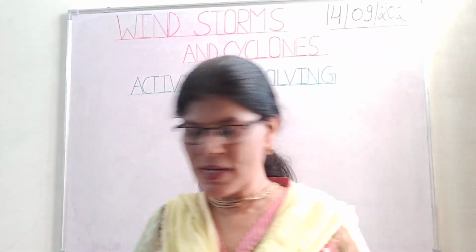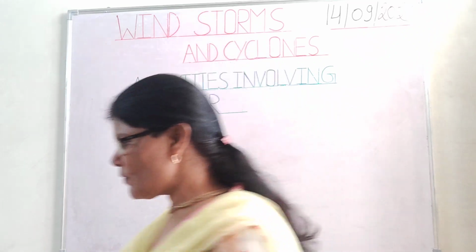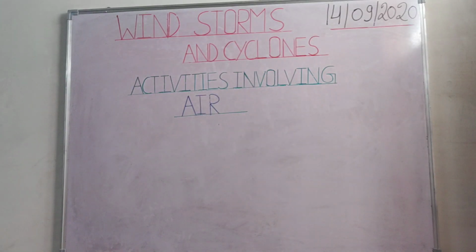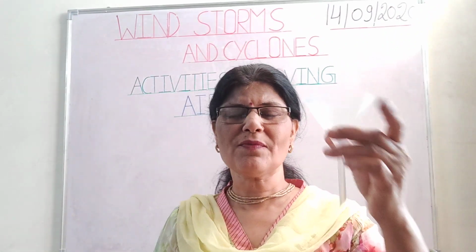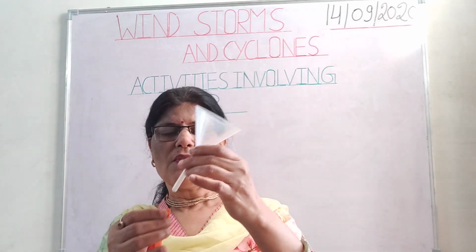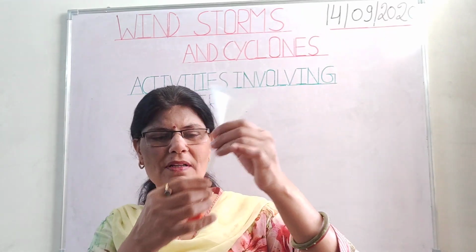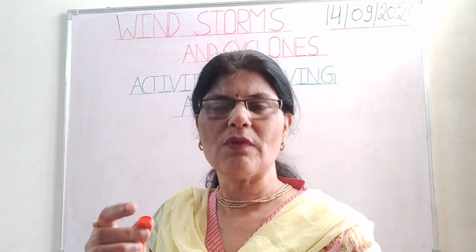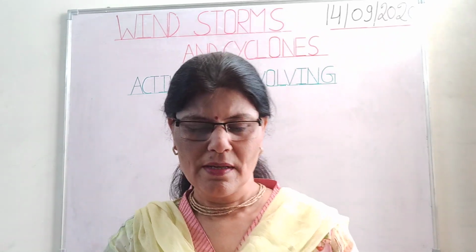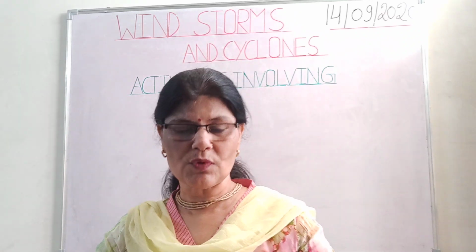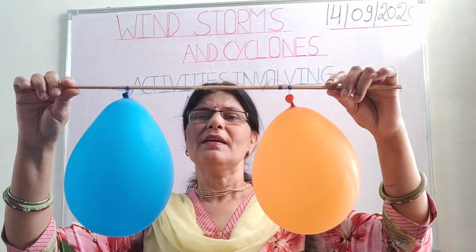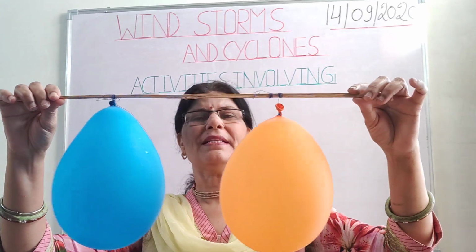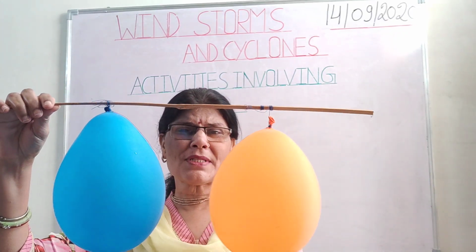One more activity which I can show you again involves balloons. We have to take two balloons and put some water in the balloons. For putting water, we can use this funnel also. After putting some water, we have to inflate the balloons and tie them like this on a cycle spoke or on a stick.